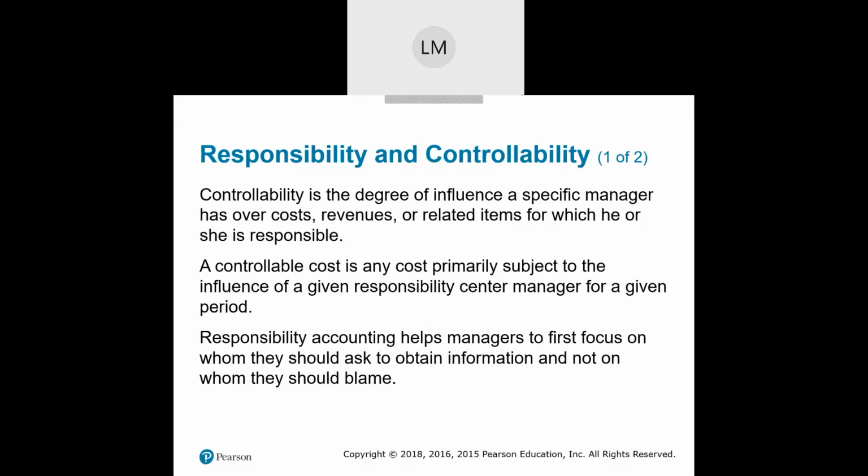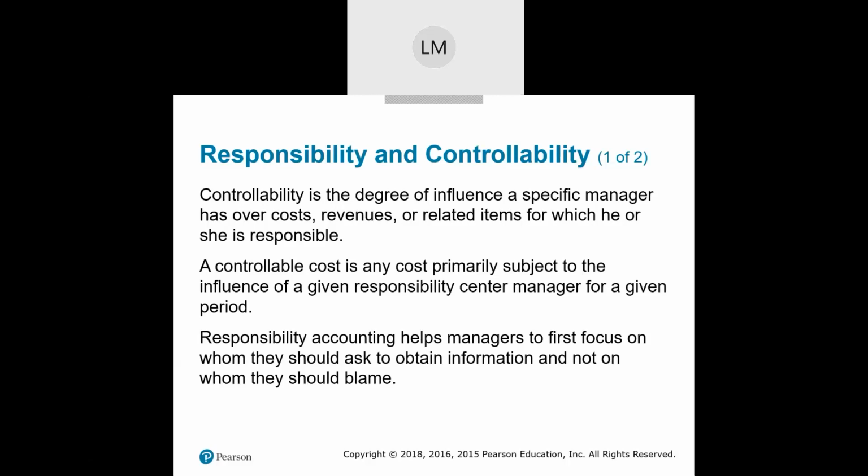So a controllable cost is any cost primarily subject to the influence of a given responsibility center manager for that given period. So responsibility accounting, what does it do? It helps us first focus on whom we should ask for information and not whom we should blame. We don't want to blame someone. That's not our focus. At some point, we may have to deal with things if they are not progressing as planned and this has been an ongoing situation. But generally, responsibility accounting is not saying who do we blame, but who do we ask to get information, because there may be a very legitimate reason why.